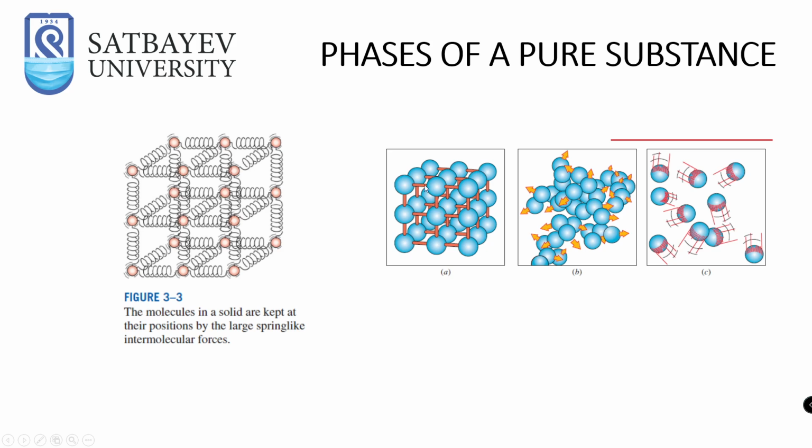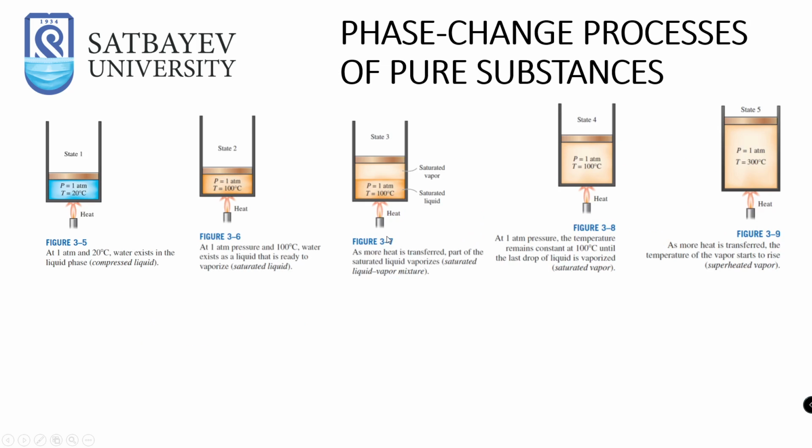For example, this is a cube of ice. This is liquid water. This is the vapor. As you can see, the differences are obvious. The molecules of a solid are kept in their positions by large spring-like intermolecular forces. When you give heat, these intermolecular forces are destroyed, thus creating the chaotic molecular motion of the water.